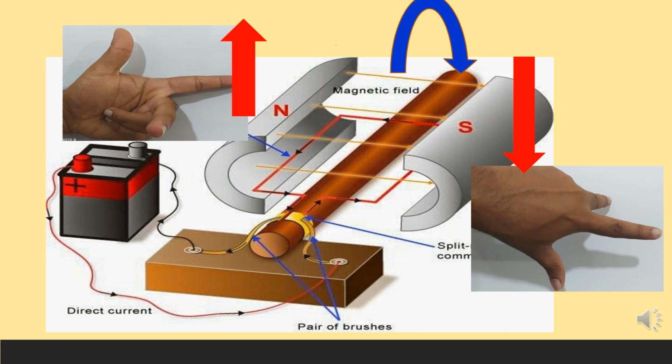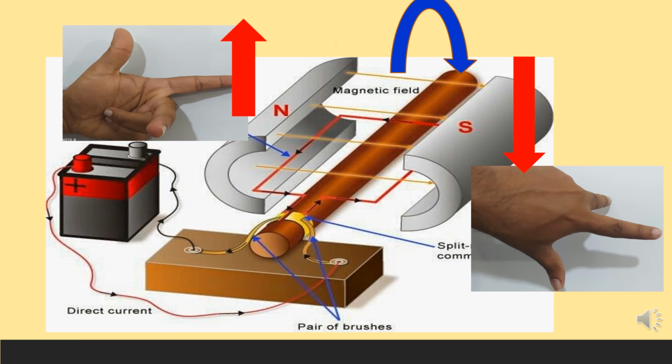When a current is made to flow through the motor, the current enters the split ring through the brush at the right hand side, the side of the south pole of the magnet, and flows through the wire loop and reaches the split ring at the left hand side and passes to the external circuit through the brush there.